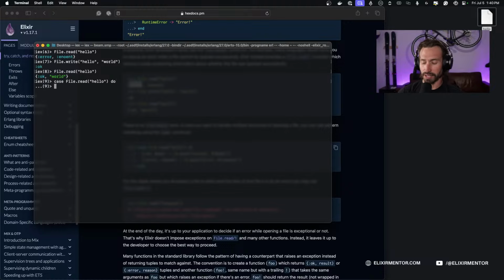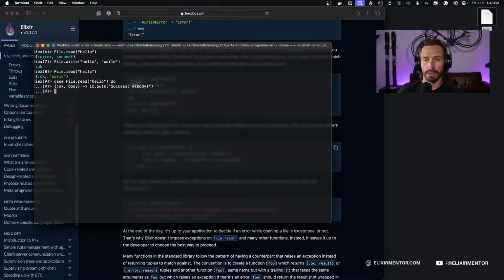And now inside of our case, we're pattern matching to the :ok atom and then assigning the body. So we're binding the body of the file to our variable body here. And then we'll just do an IO.puts so we can see it, and we can say success, and then we can just interpolate our body inside of this string.